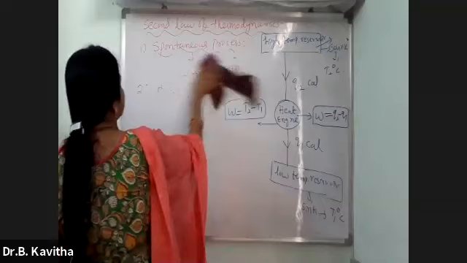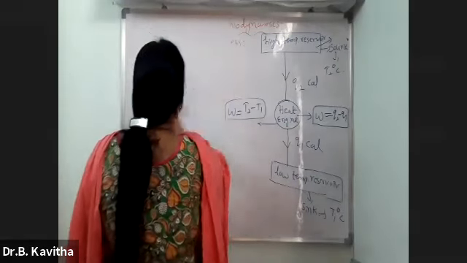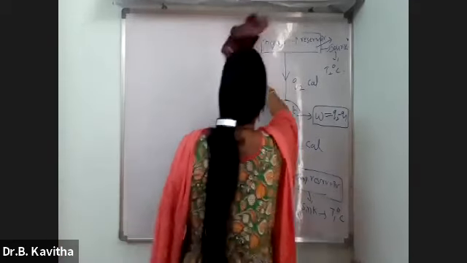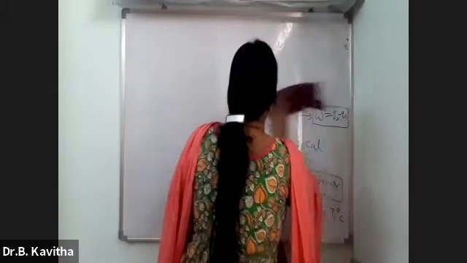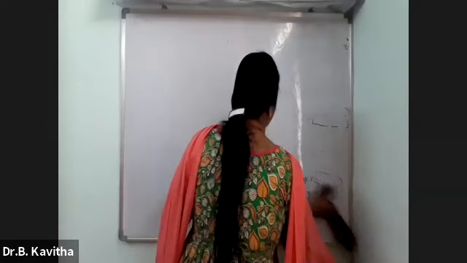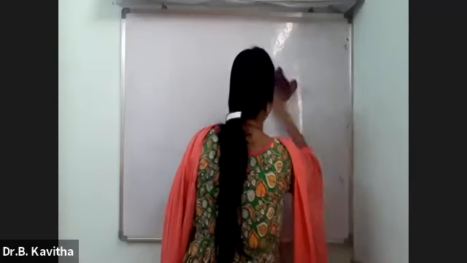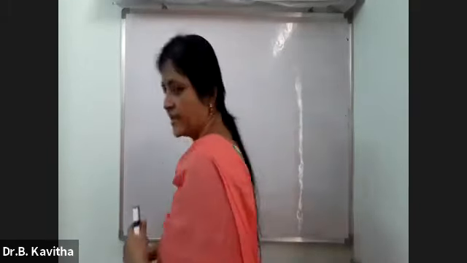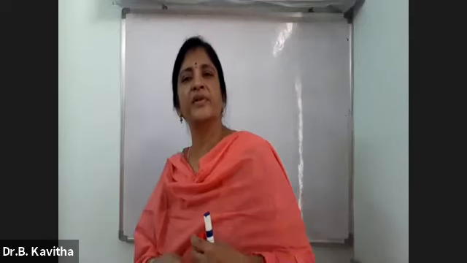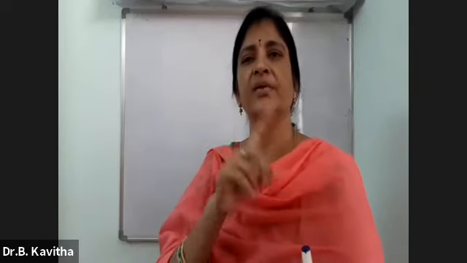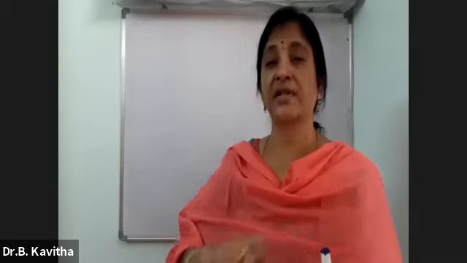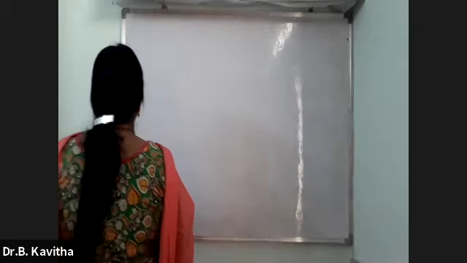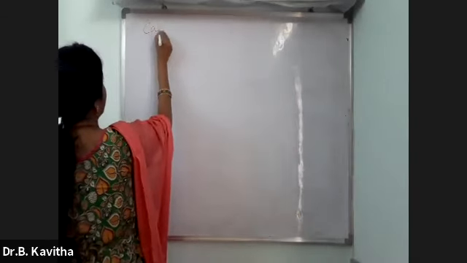Now I'll start the second one, that is the Carnot cycle. I don't know whether the Carnot cycle is in your syllabus or not, but I'll tell you in a simple way. It is a cyclic process. In that, the system comes to its initial state by passing through a number of processes, and that is called the cyclic process. Now I am talking about the Carnot cycle.